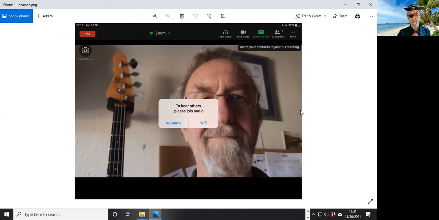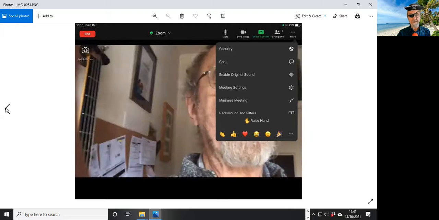Then what you're interested in next is to click on these three little dots where it says more, and underneath that you will find this menu which says enable original sound, and you want to click on that. When you click on it, the menu will disappear, which can be a bit frustrating because you really want to check that you have enabled original sound.